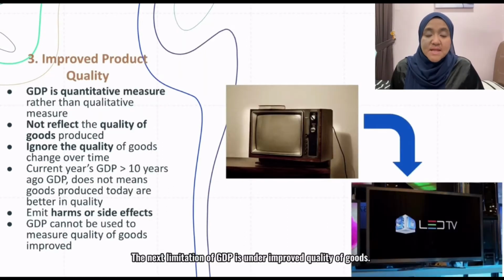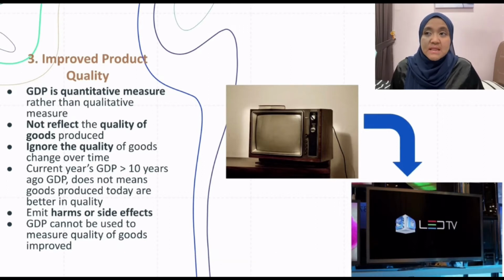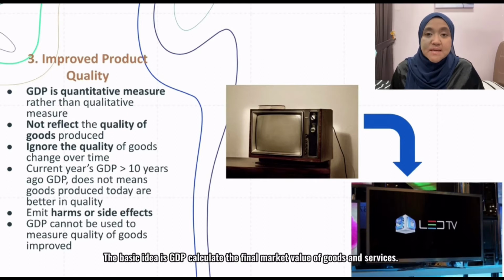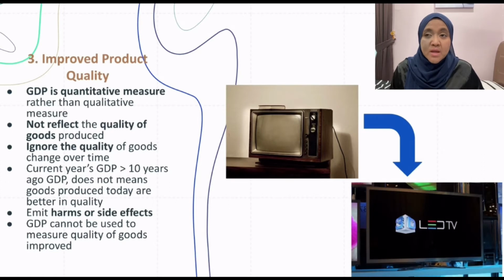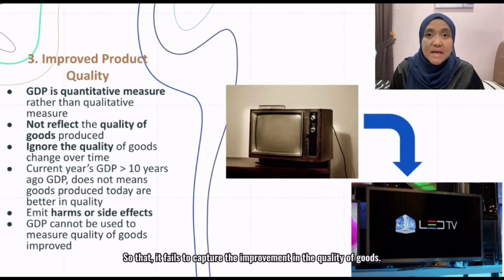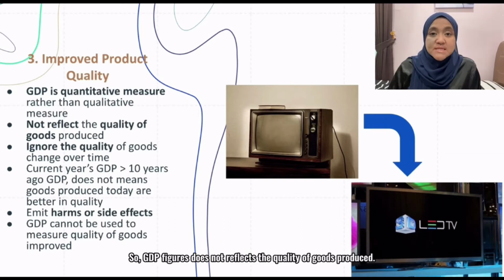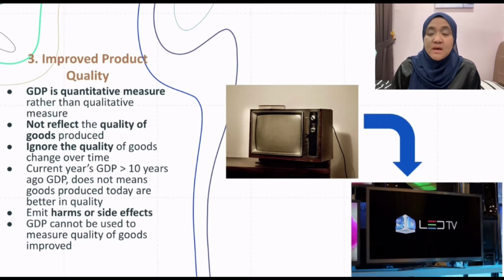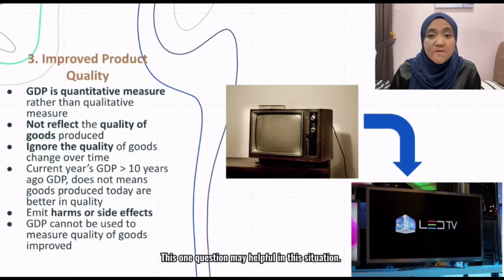The next limitation of GDP is unimproved quality of goods. The basic idea is that GDP calculates the final market value of goods and services. So, GDP is basically a quantitative measure rather than a qualitative measure, so it fails to capture the improvement in the quality of goods. GDP figures do not reflect the quality of goods produced. This question may be helpful in this situation.